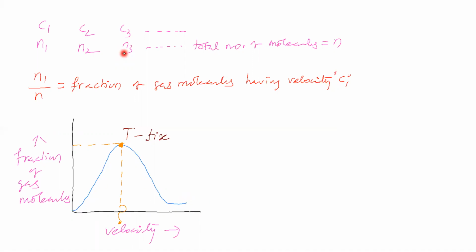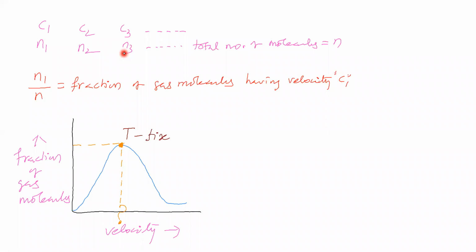We got the graph. The graph is like this. Now this graph says that this much fraction of molecules are having this velocity, this much fraction of molecules are having this velocity, and so on for each point.